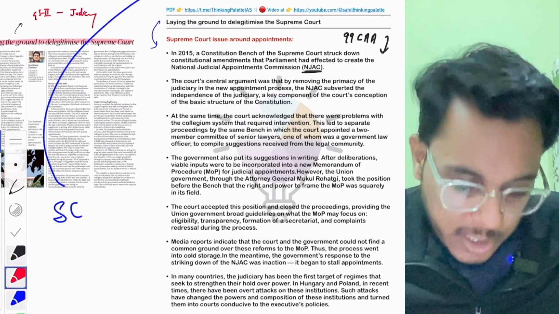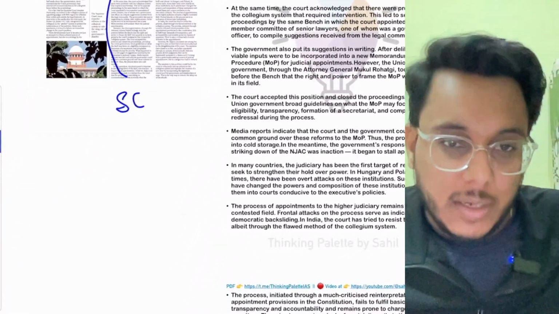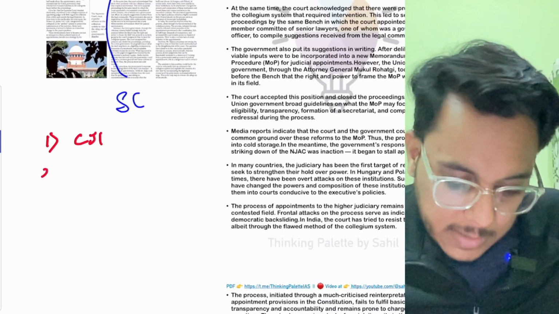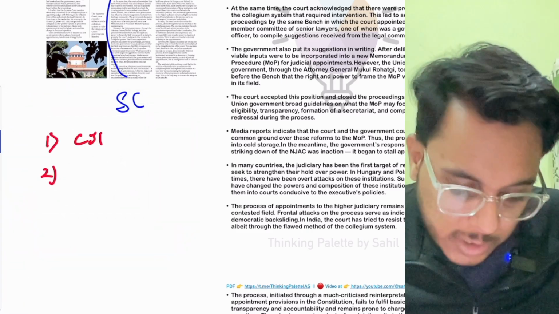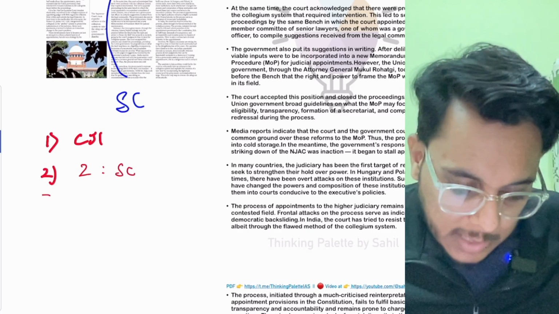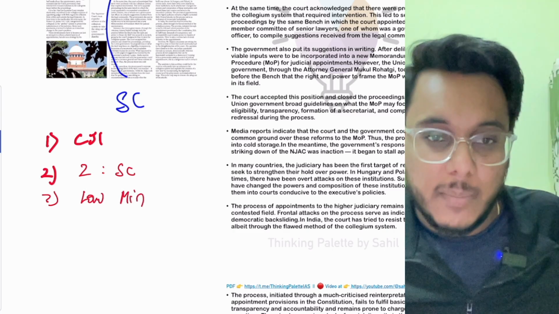Now this particular body had the composition: number one, the Chief Justice of India. Number two, there will be the two senior-most judges of the Supreme Court. Third, the law minister will be a member.